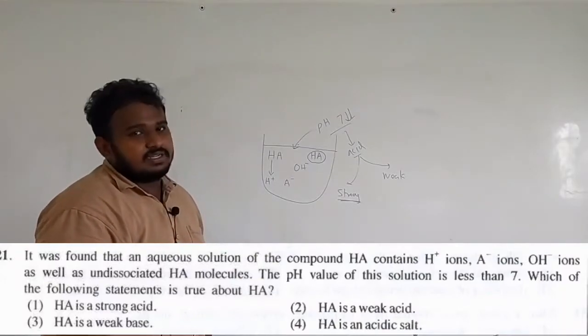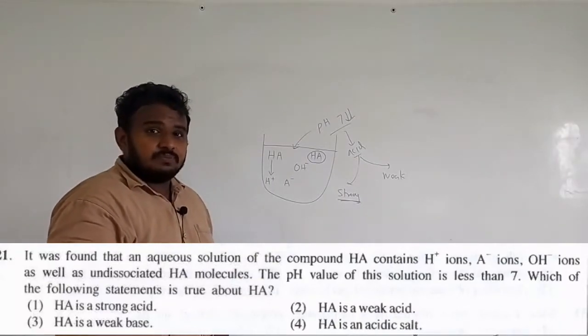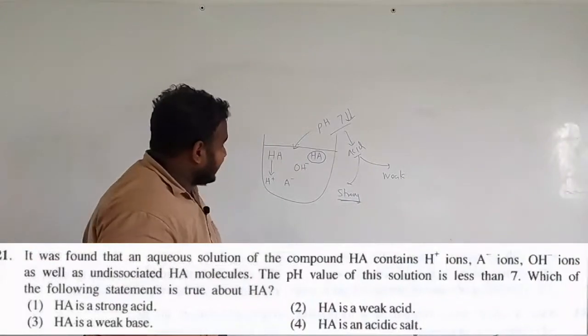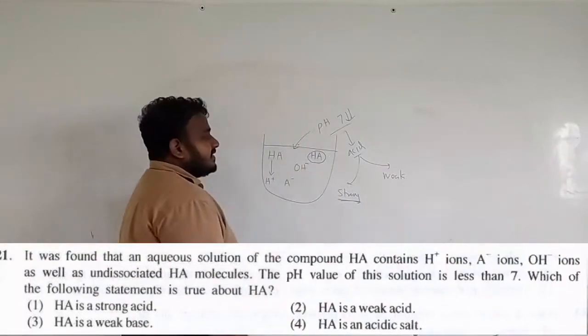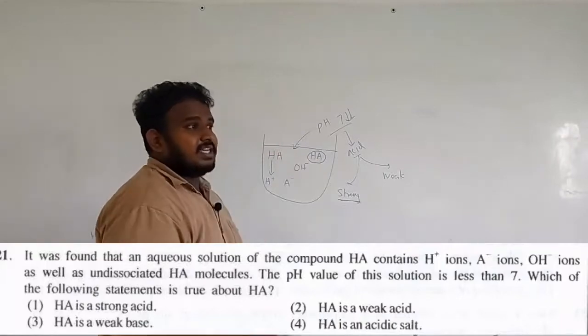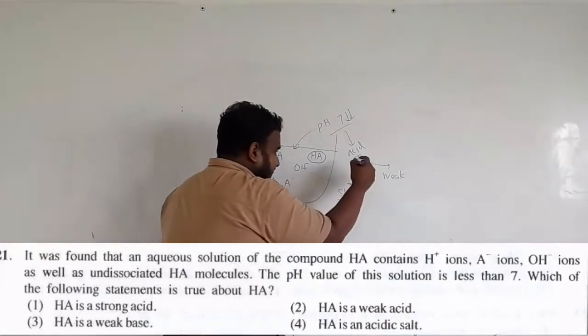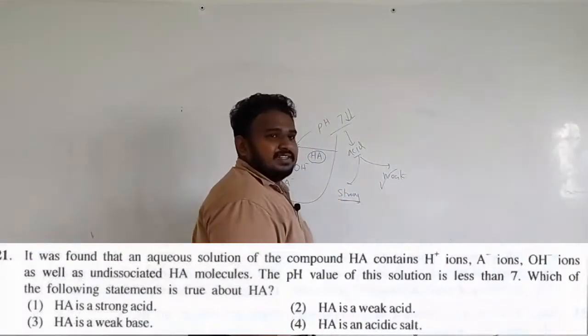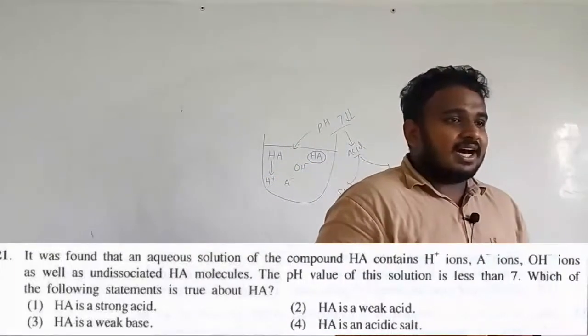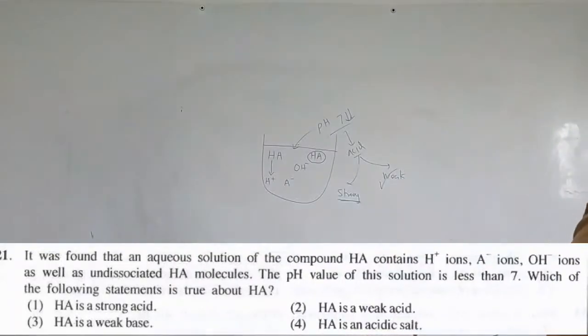Every molecule has to be divided. Here, as there are some undissociated HA, and it is an acid, it is going to be a weak acid. So in that question the answer is the second one, HA is a weak acid.